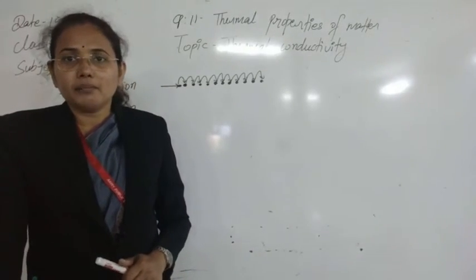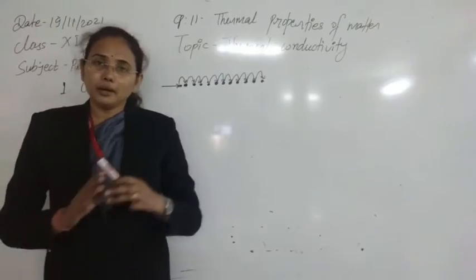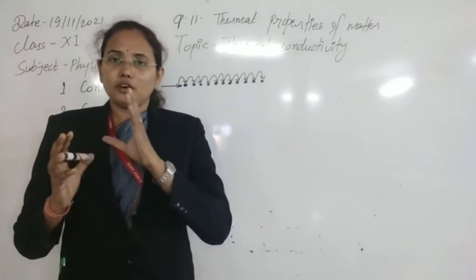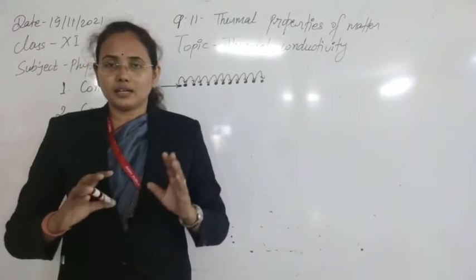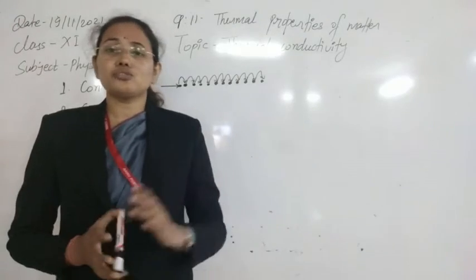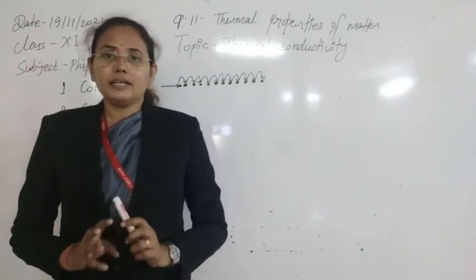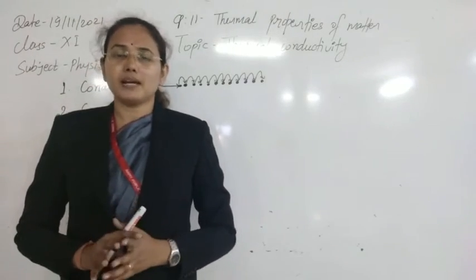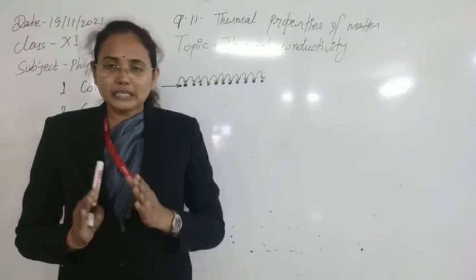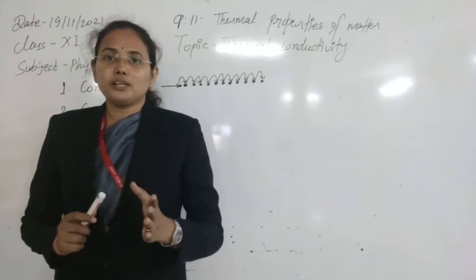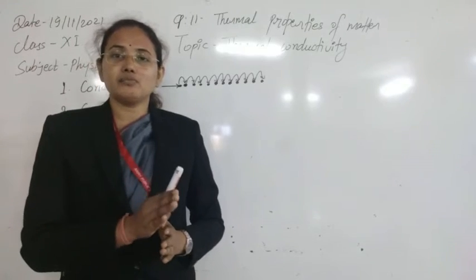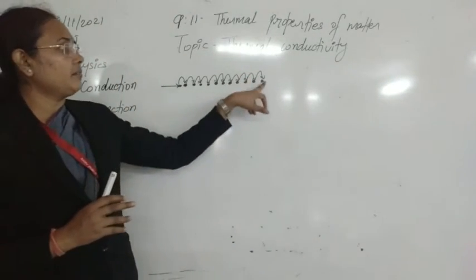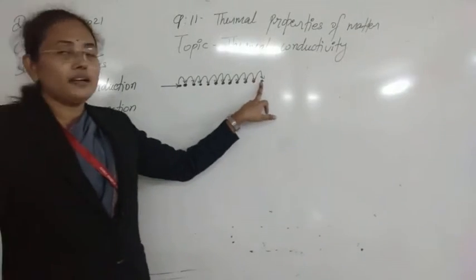We can also understand it by one example. Suppose a number of students are sitting in a row, and we have to pass a ball from the first student to the last student. The first student has a ball in his hand, and it has to be sent to the last student. There are three methods to send it, and according to those three methods we can understand these three processes. In the first method, the ball is passed to each adjacent student: the first student passes it to the second, the second to the third, and so on, and continuously it is passed until the last one ultimately gets the ball.